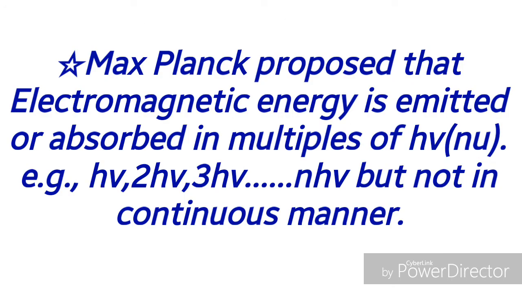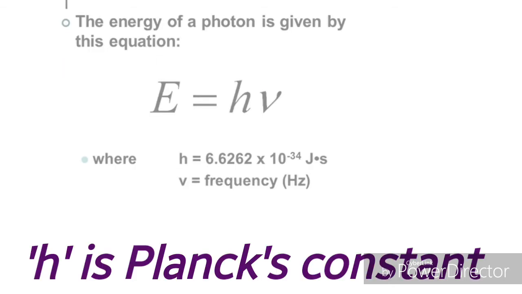German physicist Max Planck proposed that electromagnetic energy is emitted or absorbed in multiples of h nu. Example, h nu, 2h nu, 3h nu, nh nu, like that, but it is not in continuous manner. Here you can see the equation for the energy of photon, E is equal to h nu, where h is Planck's constant.